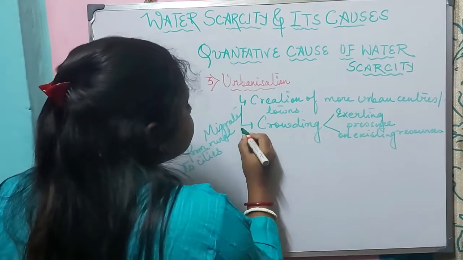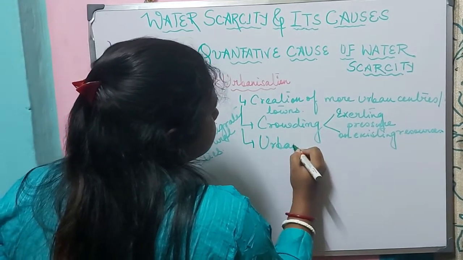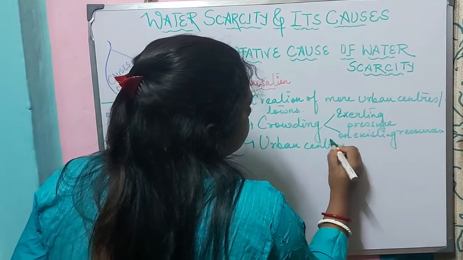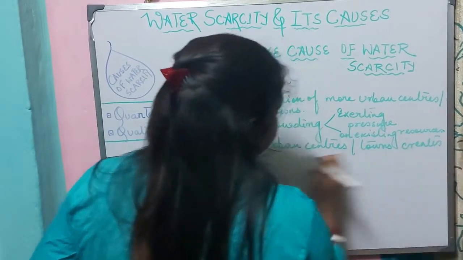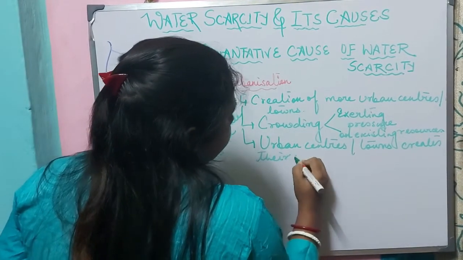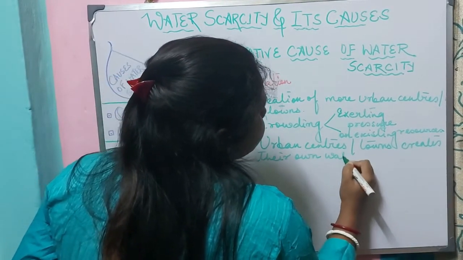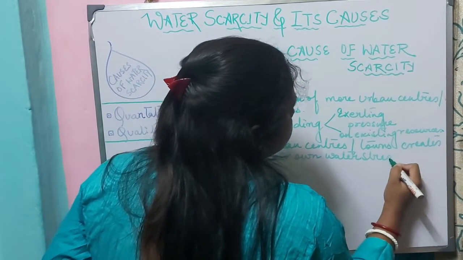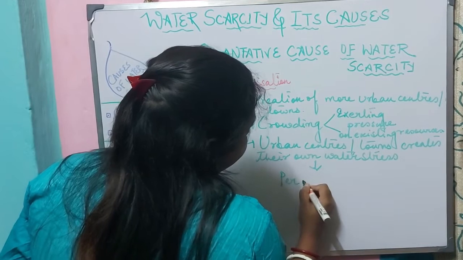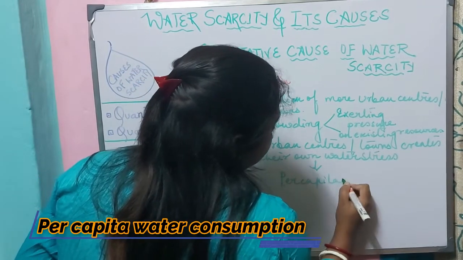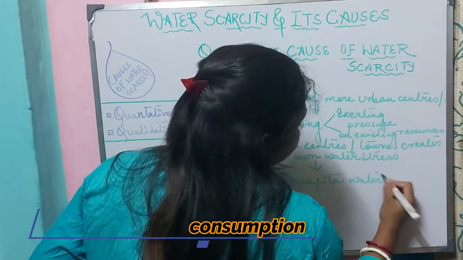Now, the urban centers and towns, they create their own water stress. How? By increasing the per capita water consumption.